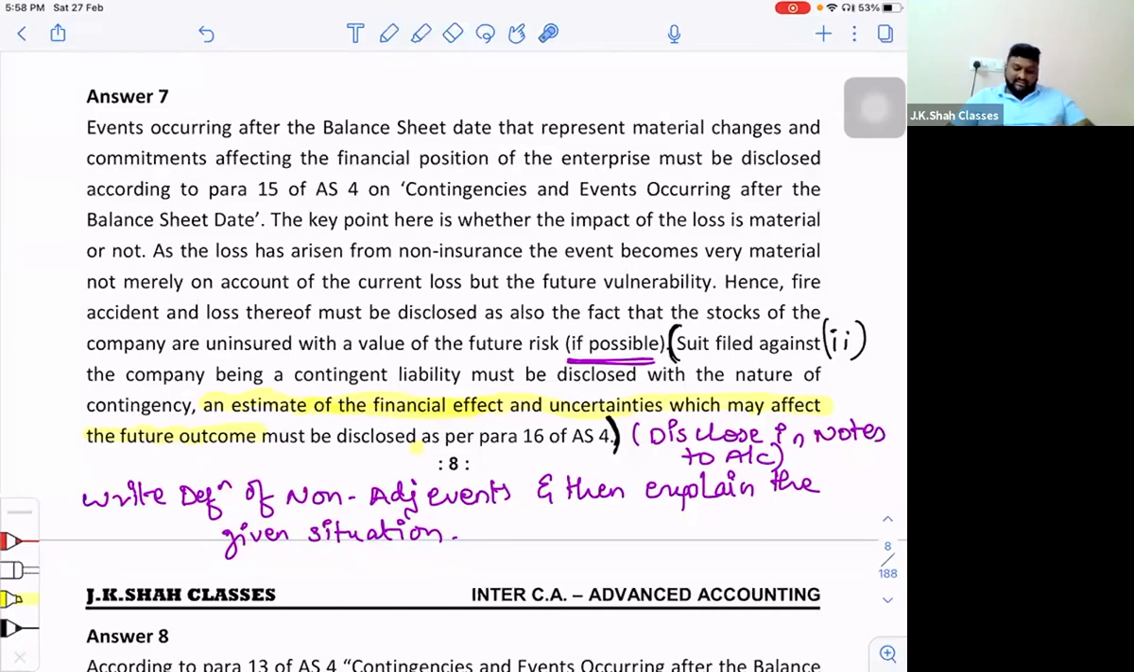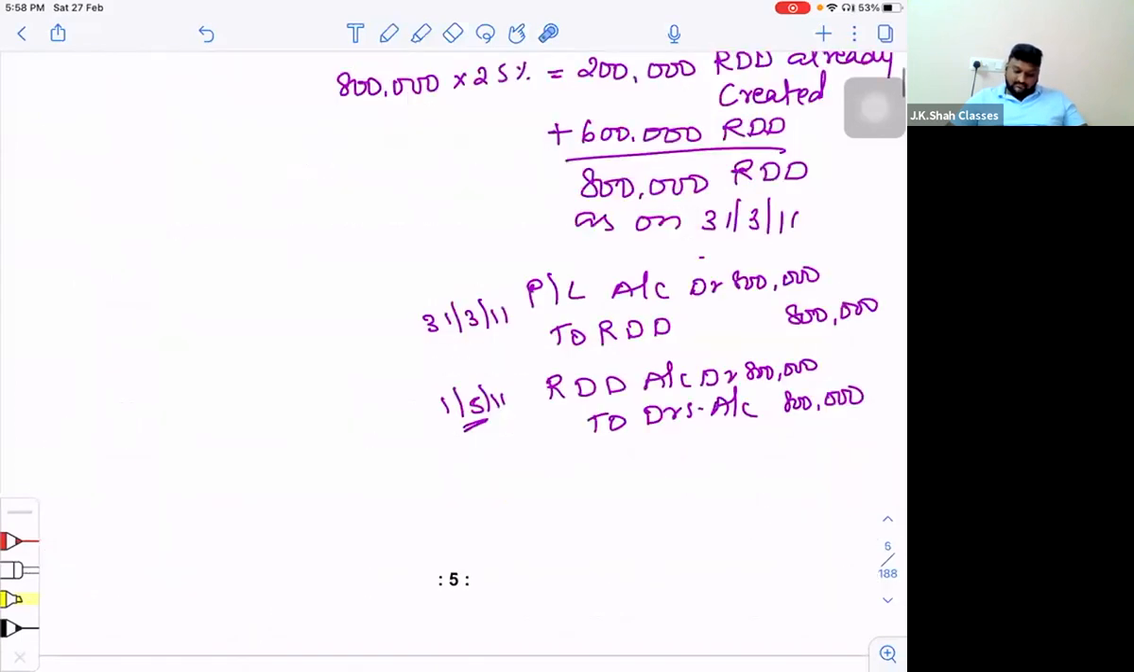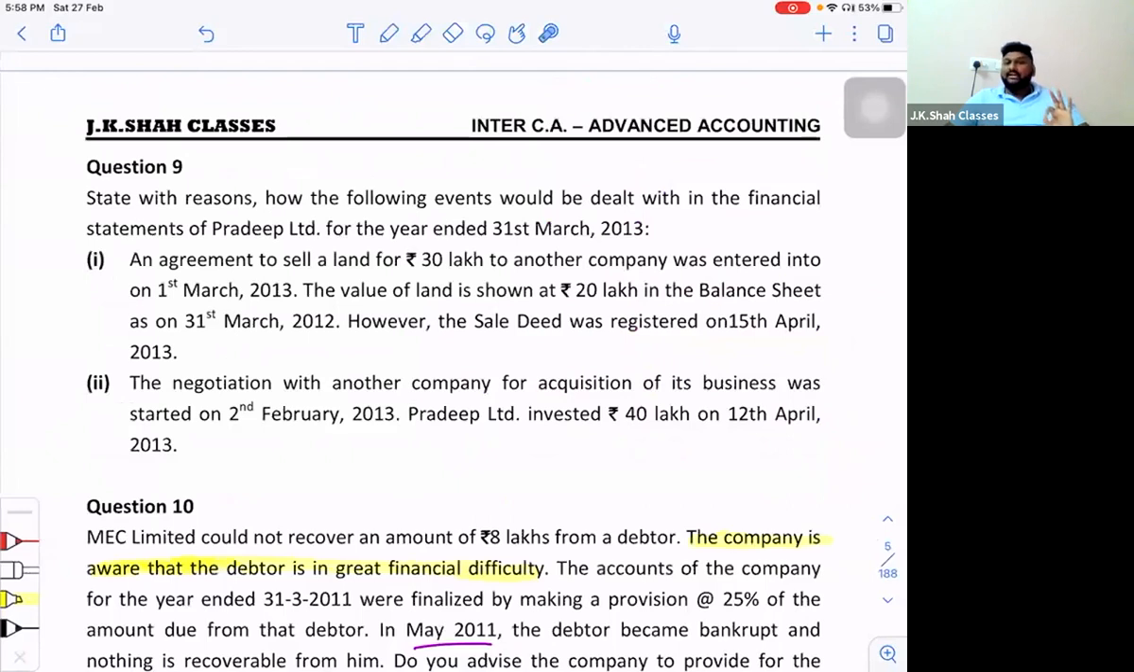See, but I'll tell you one thing. A question can be raised. Here they are actually trying to ask whether you are going to consider this as an adjusting event or not. This is basically a googly question. Please try to understand. Many of the students fall prey to this question.